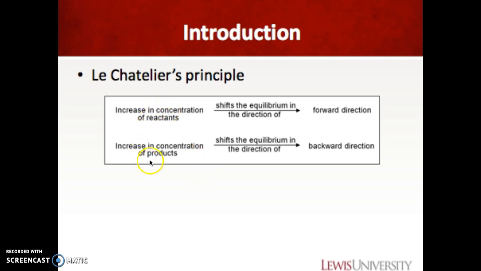Conversely, if there's an increase in product, then the equilibrium would shift in the opposite direction, generating the reactants. One of the goals of this experiment is to remove water and neutralize the acid catalyst so that the reverse reaction does not occur.